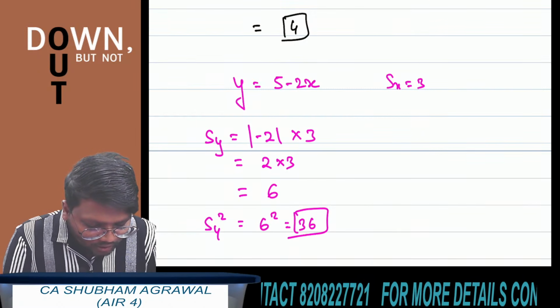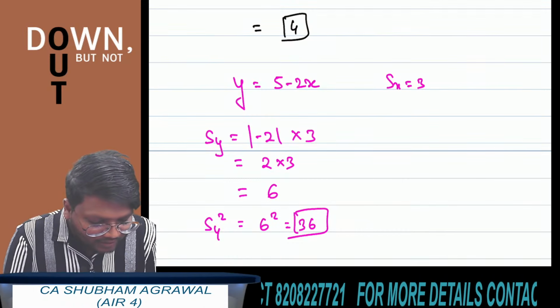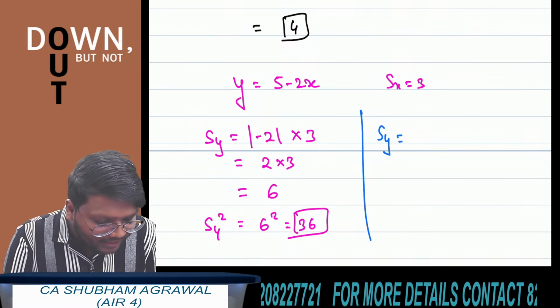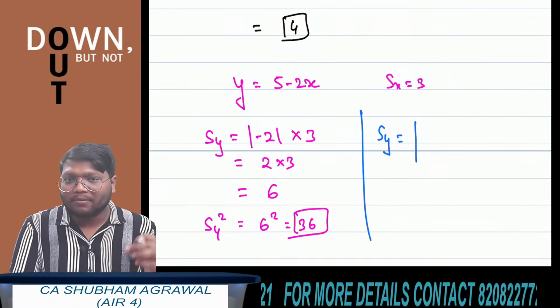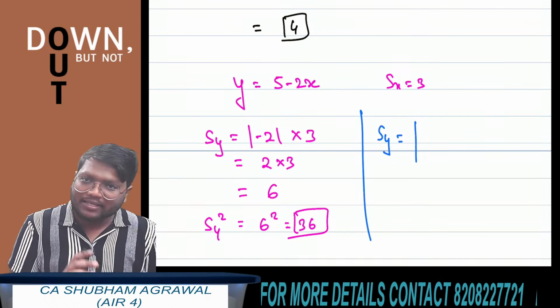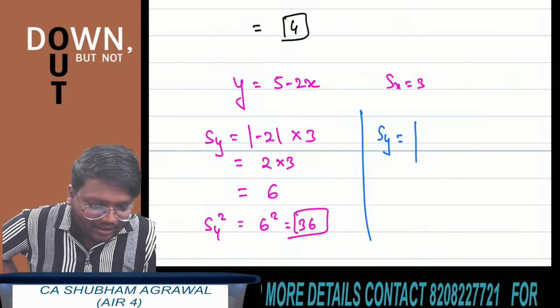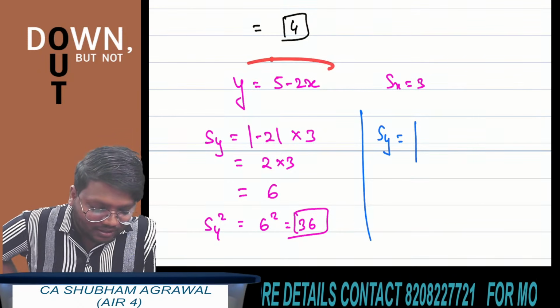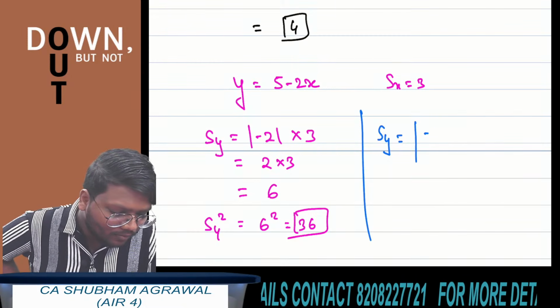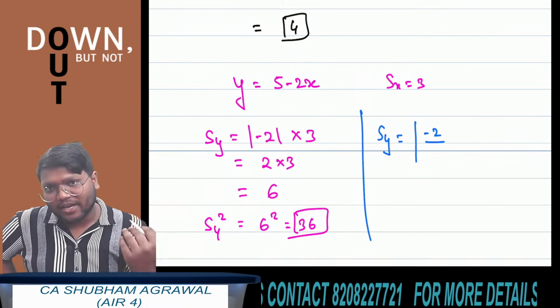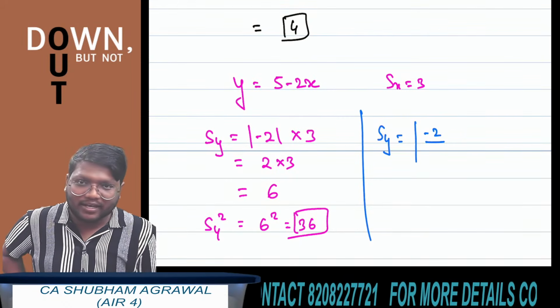Or see, if you want to solve this question using the formula that standard deviation of y is equal to the absolute value of coefficient of x divided by coefficient of y, multiplied by standard deviation of x, then also you will get the same answer. What is the coefficient of x here? Minus 2. Even if you write 2, it is fine, because anyway we are taking the absolute value.